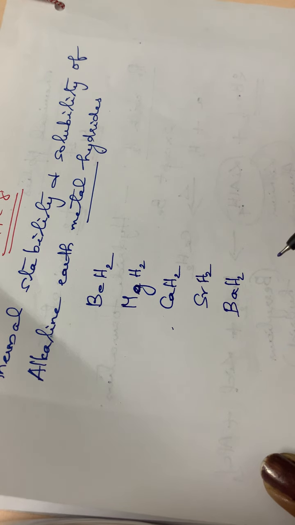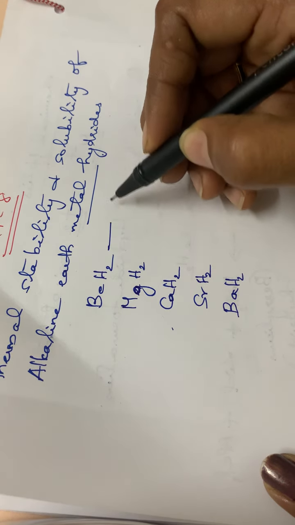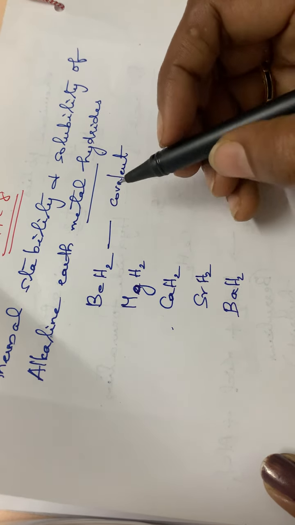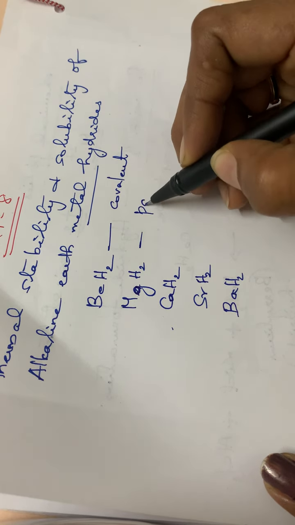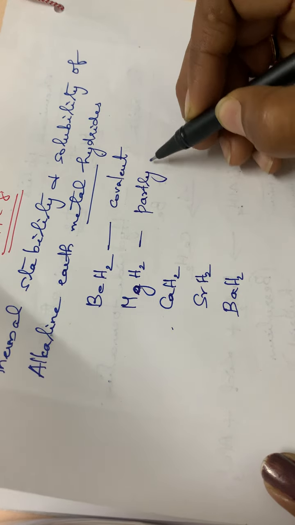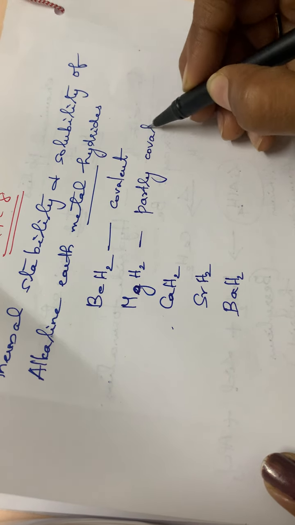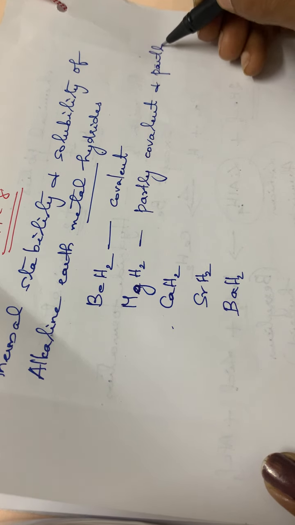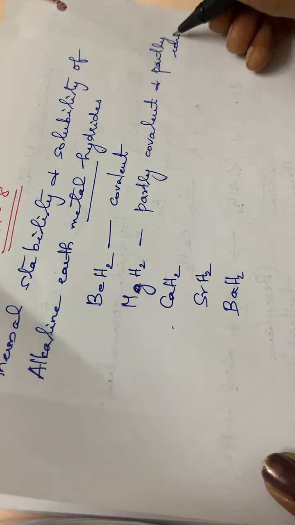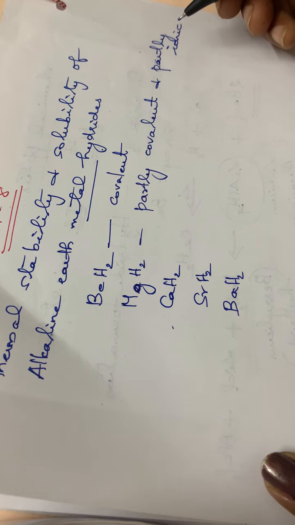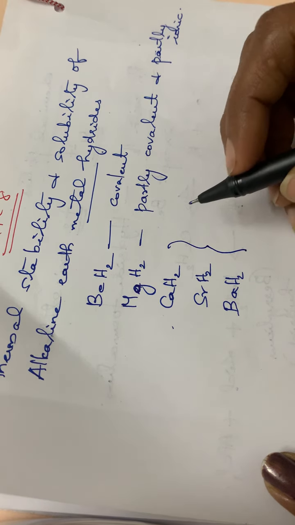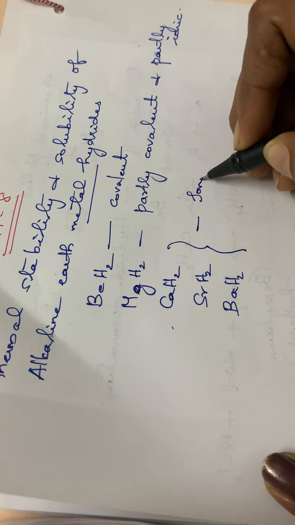In this case, beryllium hydride is covalent in nature. Then magnesium hydride is partly covalent and partly ionic. These things we have discussed in our last session, right? Then coming to the case of calcium, strontium and barium hydrides, they are ionic in nature.